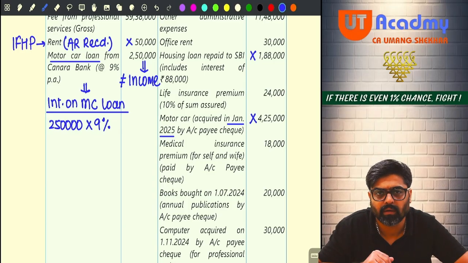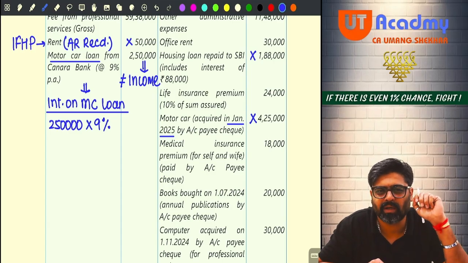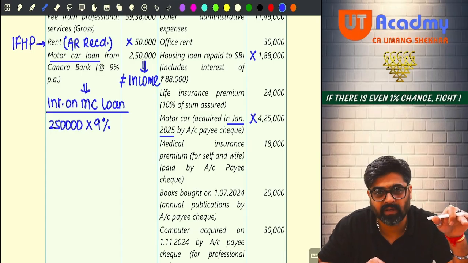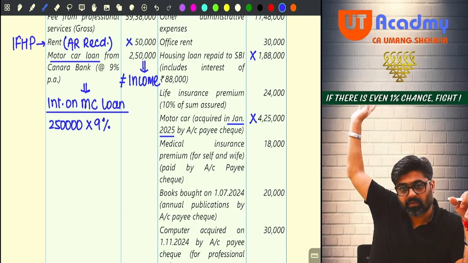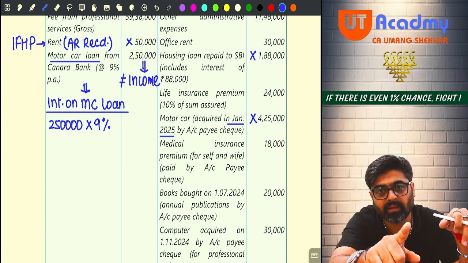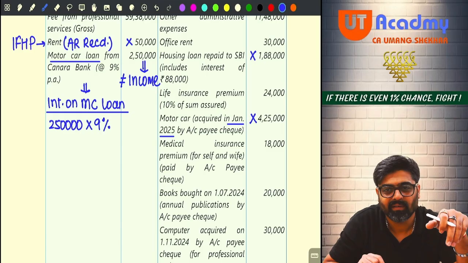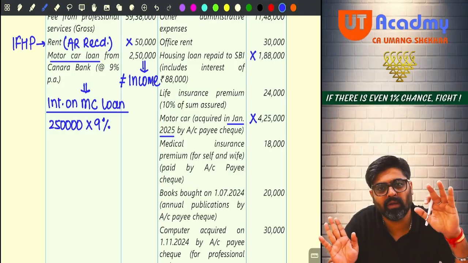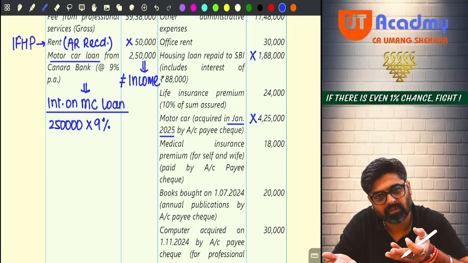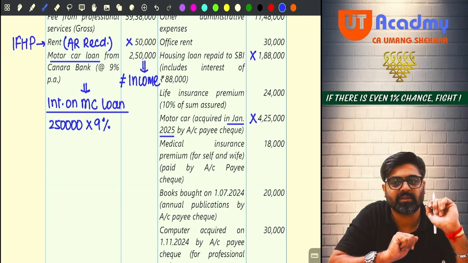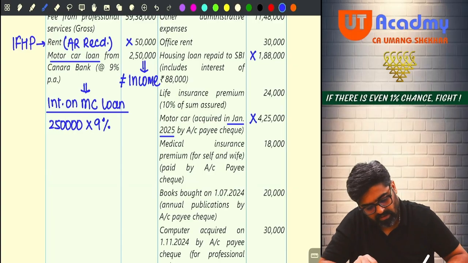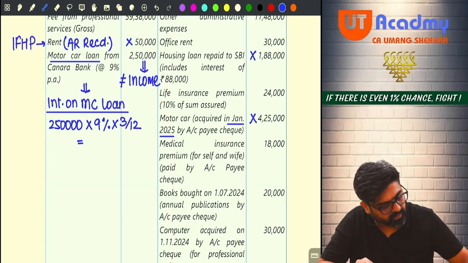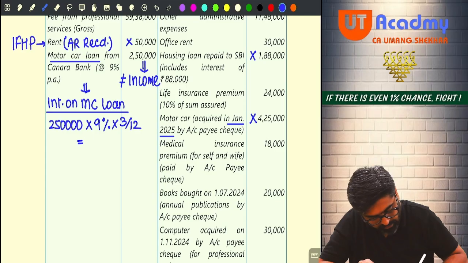the full year. When did you purchase your motor car? January 25. To purchase that motor car in January 25, will you take a loan in April 24? Or definitely you would have taken the loan in January only, no? So 22,500 is the interest for the full year. Are you going to incur full year expense or only 3 months interest? So this multiplied by 3 divided by 12 will give you 5,625.